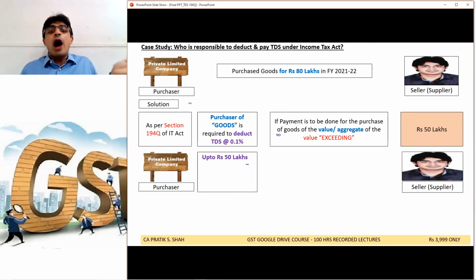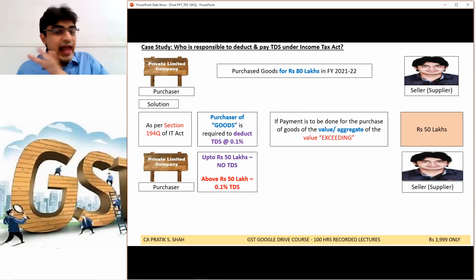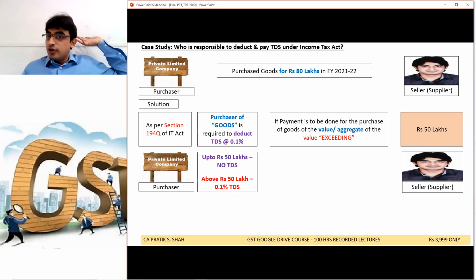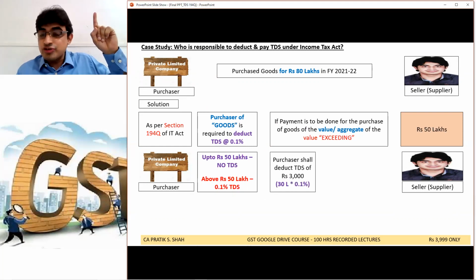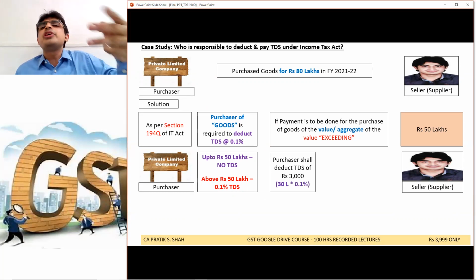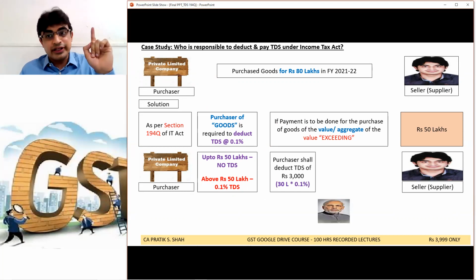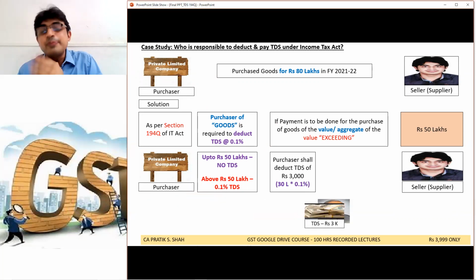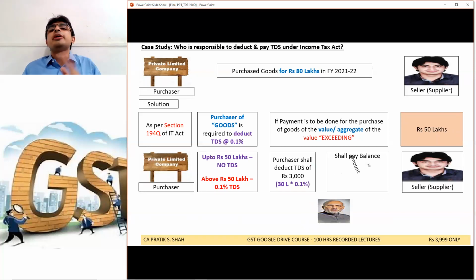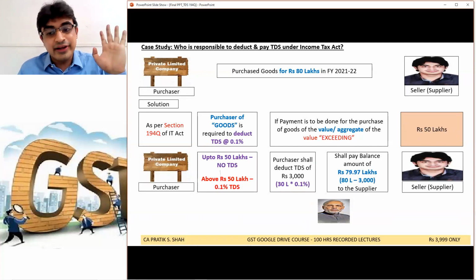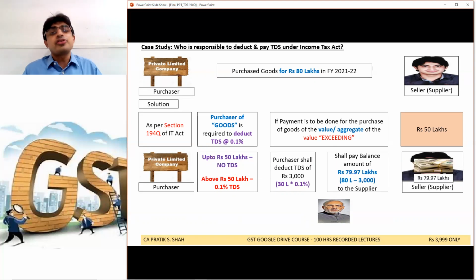Correct? So now, up to 50 lakh, he would not deduct anything. See, up to 50 lakh, there is no TDS. Only above 50 lakh, what is the rate? 0.1%. So I had sold goods of 80 lakh. He was liable to pay me 80 lakh. Up to 50 lakh, no TDS. On the balance 30 lakh, he will deduct 0.1% TDS, 3,000 rupees. And this he will pay to the government on my behalf. And then he will remit me only the balance amount of 79,97,000.